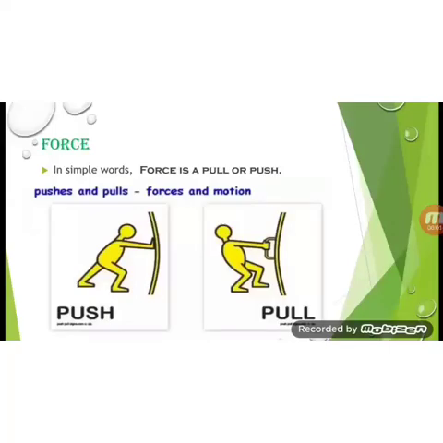Hello everyone, here is the next chapter of physics, force and laws of motion. In this chapter, we will deal with the concept of force in connection with Newton's laws of motion. That is, we will describe the formula of force, nature of force and the concept of force in terms of Newton's laws of motion.